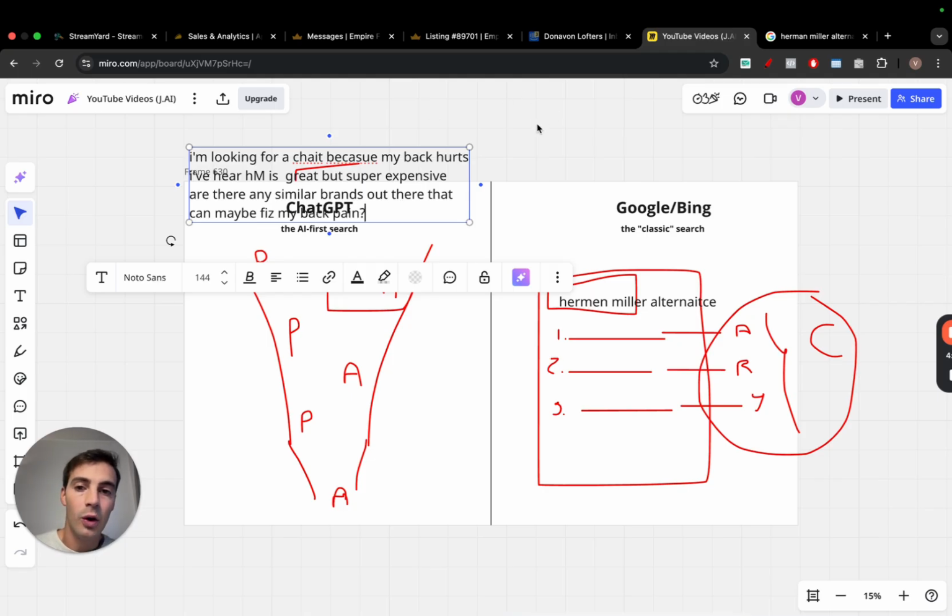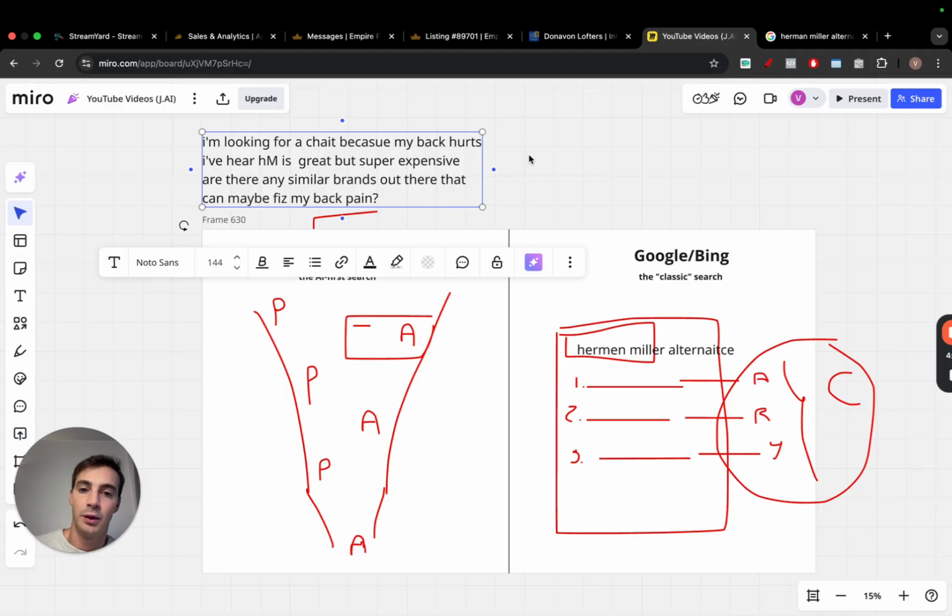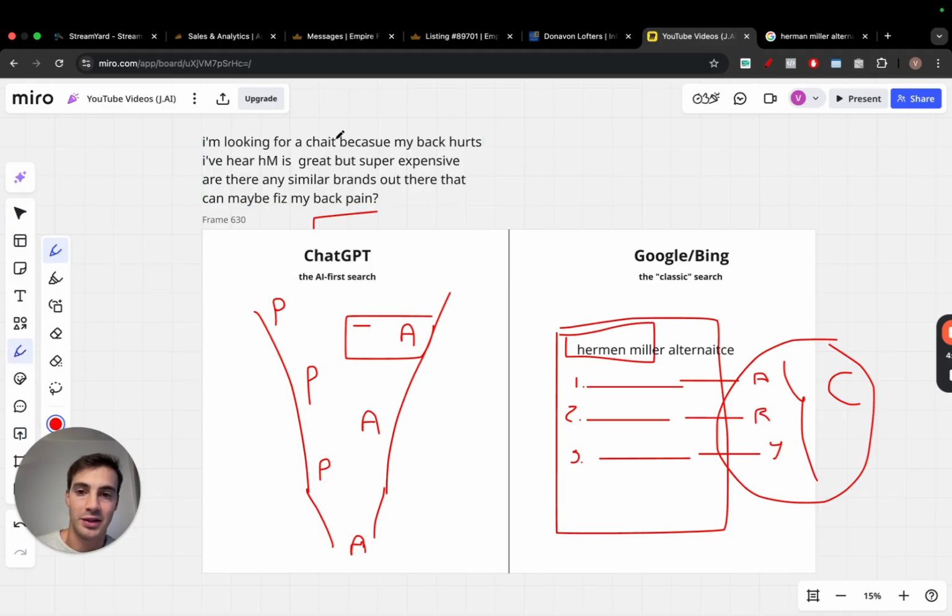So all this prompt is saying is basically the same thing, because there are infinite ways in which you can say the same thing. All this prompt is saying is, hey, I want a Herman Miller chair alternative. I'm looking for a chair because my back hurts. Okay, good to know, back hurts. Maybe I'll recommend a chair from Herman Miller that has reviews about back pain. Maybe when I'm browsing Reddit, I'll find which model of Herman Miller chairs is best for back pain. This is just extra context. But again, they're super expensive, so I'm looking for a cheaper Herman Miller chair alternative.